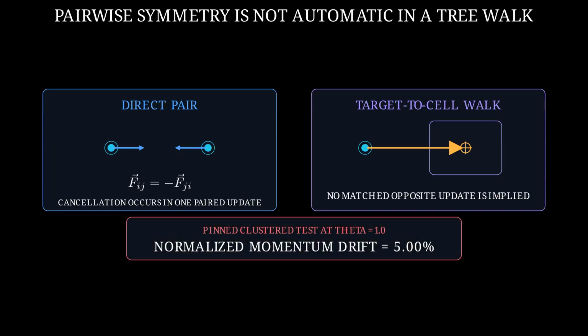A symmetric direct pair gives equal and opposite forces in the same evaluation. An ordinary tree walk computes target-to-cell forces separately, so exact cancellation is not automatic. Symmetric hierarchical algorithms exist, but this implementation must measure momentum drift rather than assume it away.